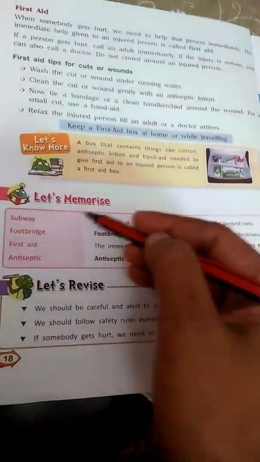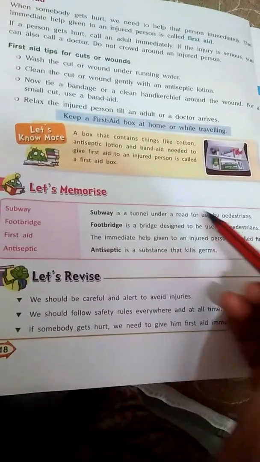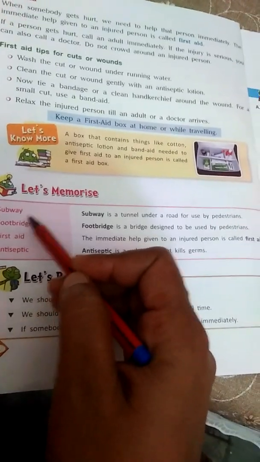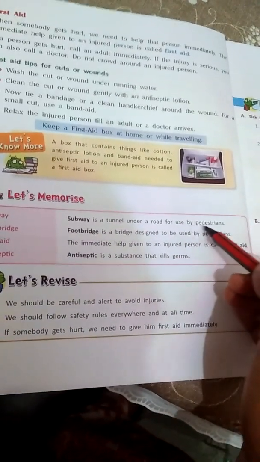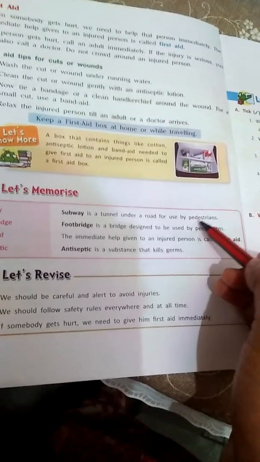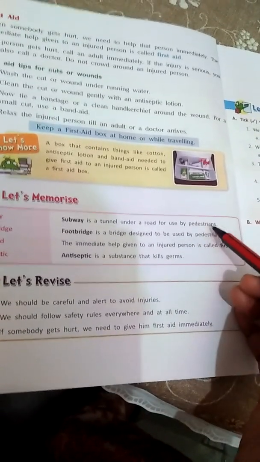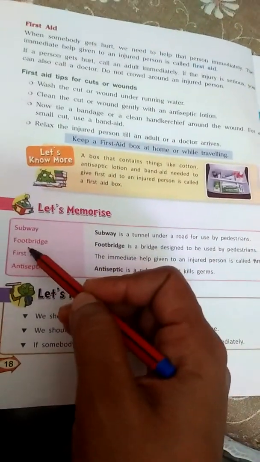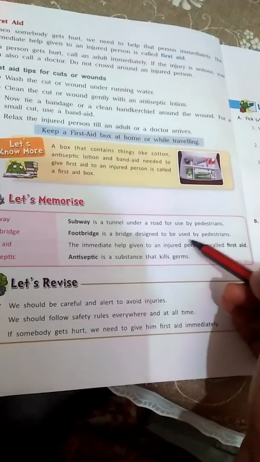Now children, we will see the new terms we have to learn in this chapter. What is the meaning of subway? Subway is a tunnel under a road for use by pedestrians. What do you mean by pedestrian? The people who walk on foot are called pedestrians. पैदल चलने वाले जो लोग होते हैं बेटा वो पेडेस्ट्रियन होते हैं. Now footbridge. Footbridge is a bridge designed to be used by pedestrians.